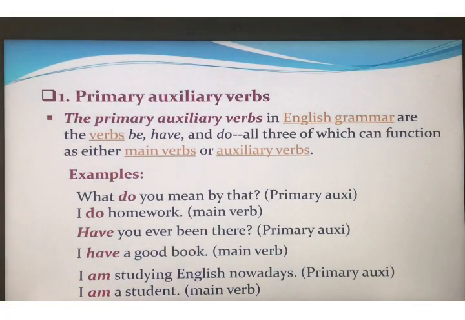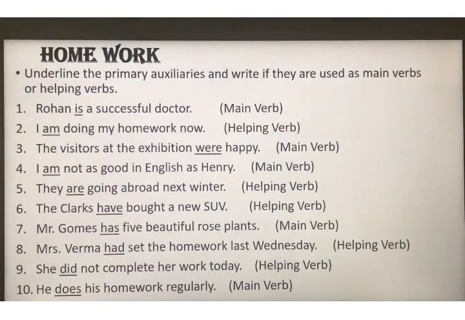Okay? Clear? This is your homework. In this you have to identify primary auxiliaries. You have to underline them. I have told you: is, am, are, was, were, has, have, had, do, does, be. They are all primary auxiliaries. And then you have to identify whether they are acting as main verb or helping verb. It is very simple. Just go through the sentence. If there is any other verb, then it is a helping verb. If there is no other verb, then it is performing the work of the main verb.